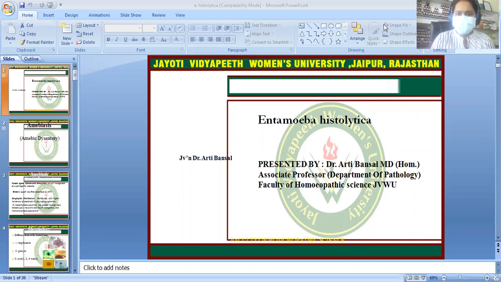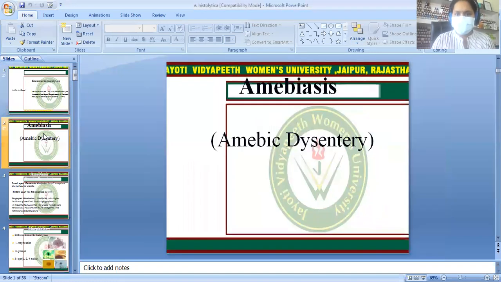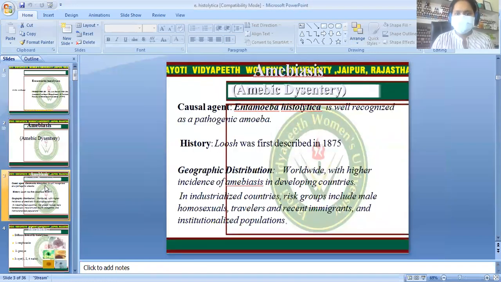Our today's topic is Entamoeba histolytica. As you all know, it causes amoebiasis, also called amoebic dysentery. The causative agent of amoebic dysentery is Entamoeba histolytica, which is well recognized as a pathogenic amoeba. It was first described in 1875.